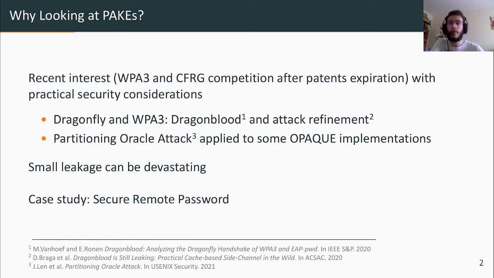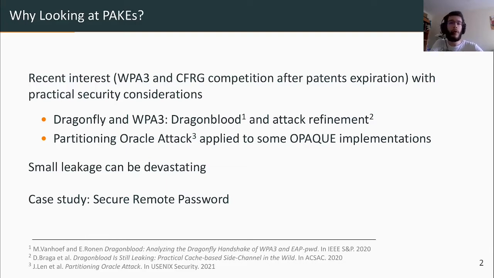First, the choice of Dragonfly to secure WPA3, the new Wi-Fi standard. And second, the recent patent expiration on original designs, which triggered a CFRG standardization competition, which ended quite recently, a couple of years ago. And this recent interest also tickled academics, and we've seen some work assessing their security, both theoretical and practical. We can mention the Dragonblood attack that made quite some noise a couple of years ago, and more recently the partitioning oracle attack, which applies to some insecure OPAQUE implementations.